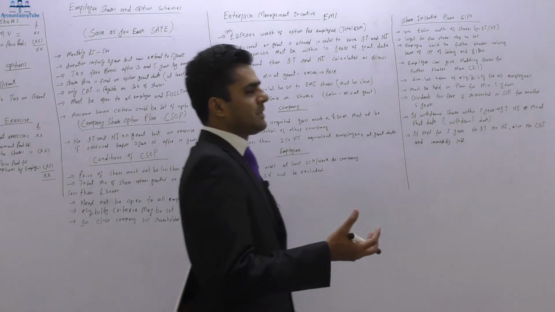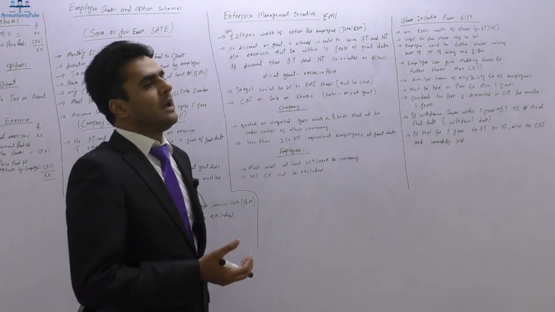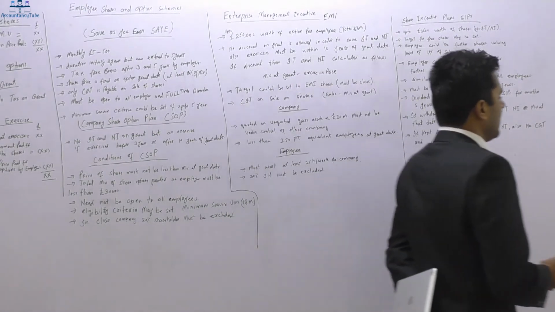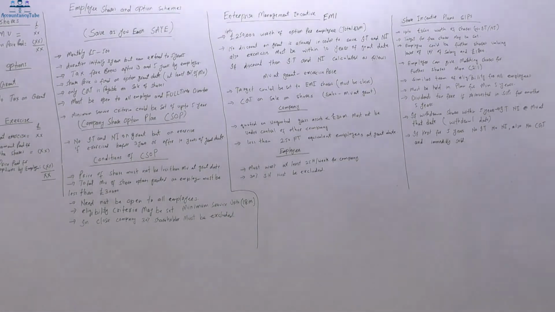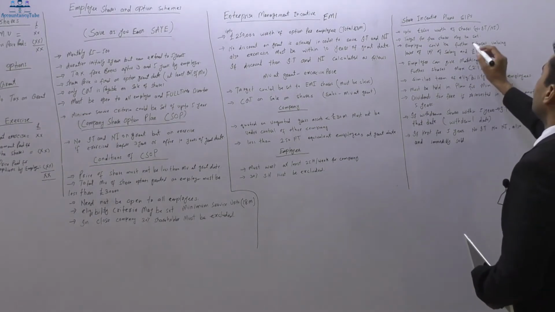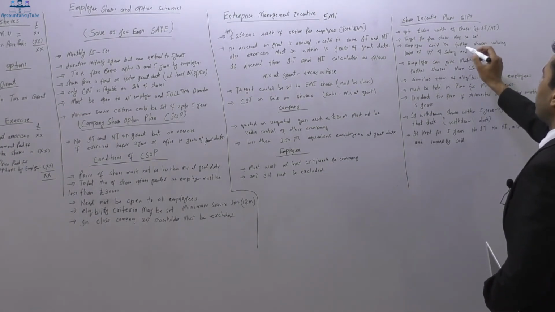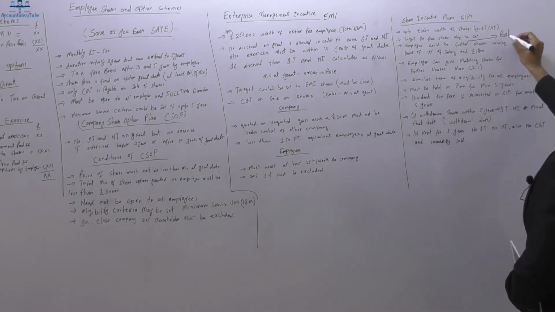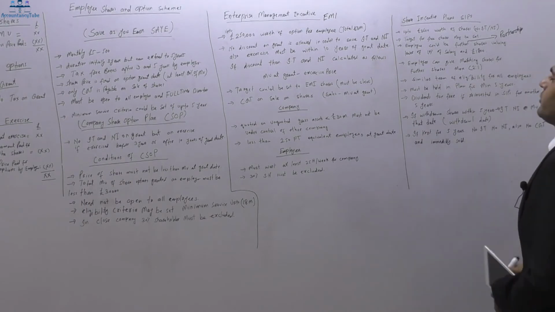Now after the £3,600 worth of free shares, employees are given the option to buy further shares if they want. Now these further shares are known as partnership shares. I have written it as the further shares here. So these further shares are known as partnership shares. If you want to write down partnership shares here, you can write it down. Alright, so these are known as partnership shares.